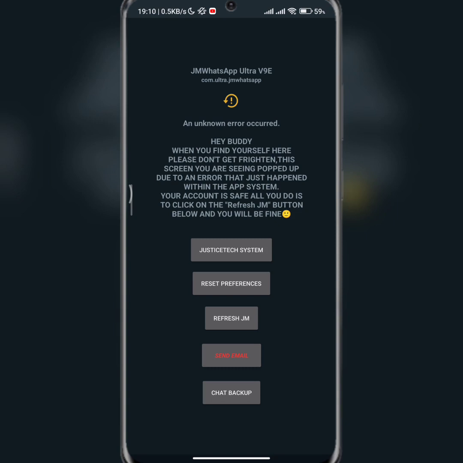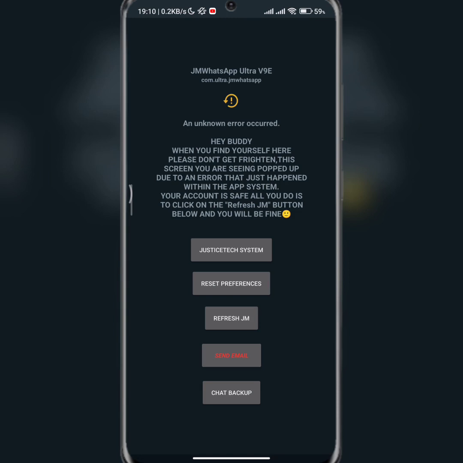The essence of this is for your JM WhatsApp not to crash completely, so that you don't end up losing some of your data. So this is an intentional screen. It's not here for no reason. It was put up so that your WhatsApp will not be crashed completely.